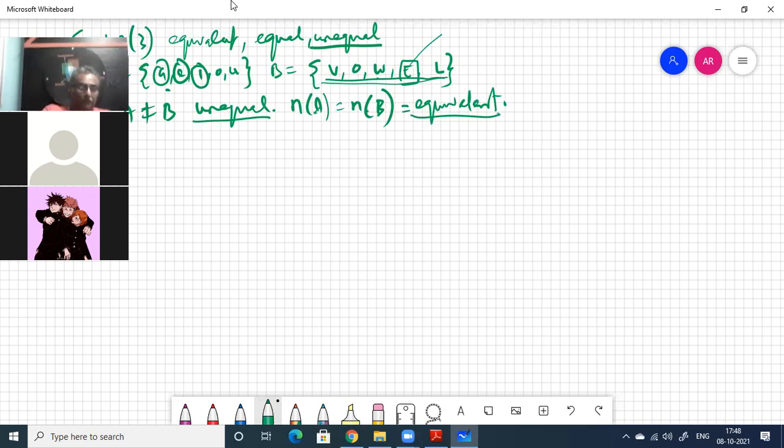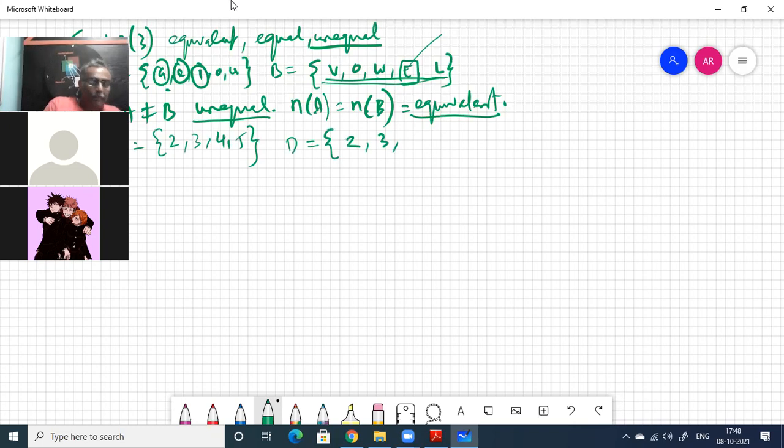Okay, second one. Arpana, can you tell this one? Yes, uncle. Which of the following sets are equivalent or unequal or equal sets? Okay, uncle. What is this thing is incomplete. C is equal to 2, 3, 4, 5. Okay. D is equal to x such that x is a whole number, x is greater than 1 and less than 5.